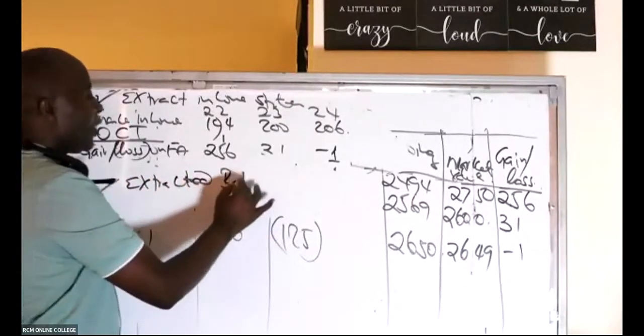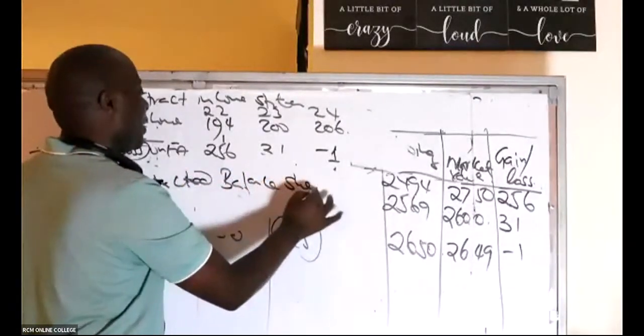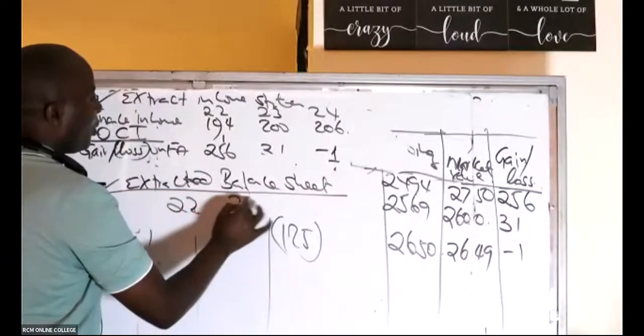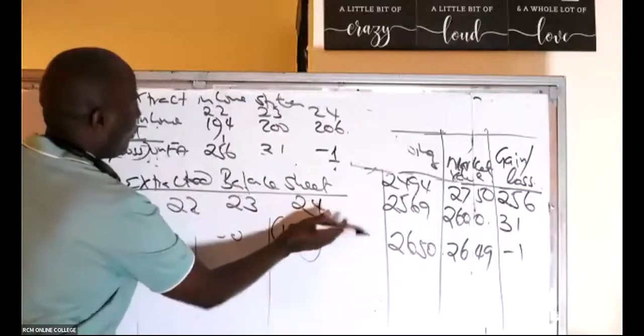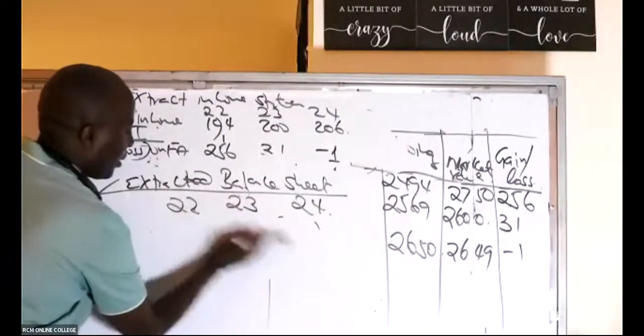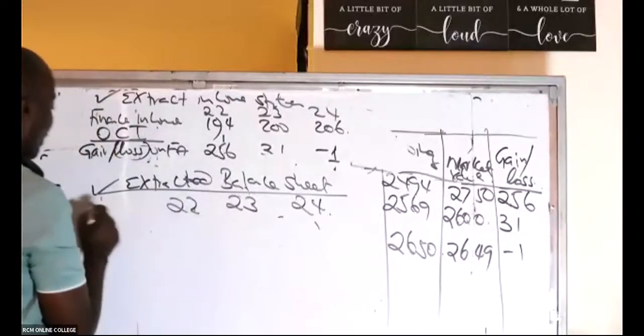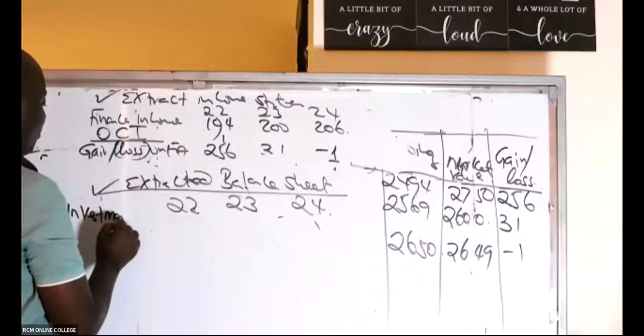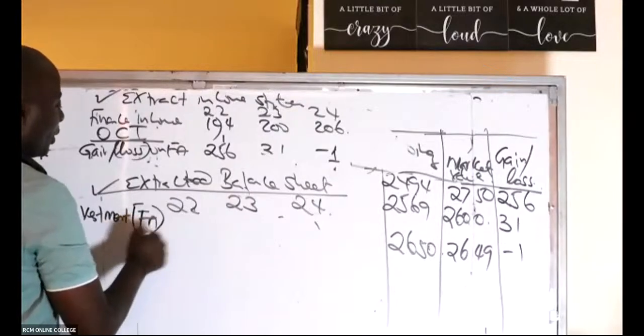Then we have the extracted balance sheet. So we have our three years, 22, 23, 24. We have our investment. Remember, we took this as an investment, a financial asset or financial instrument.